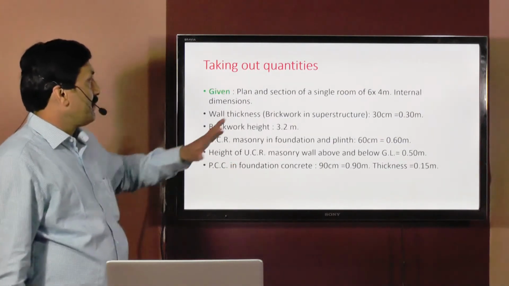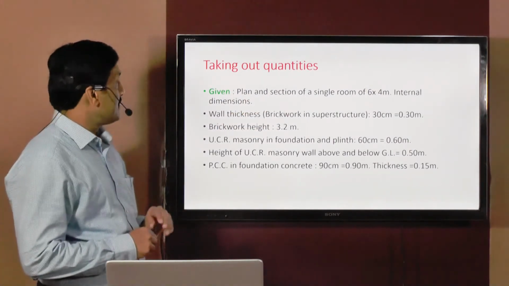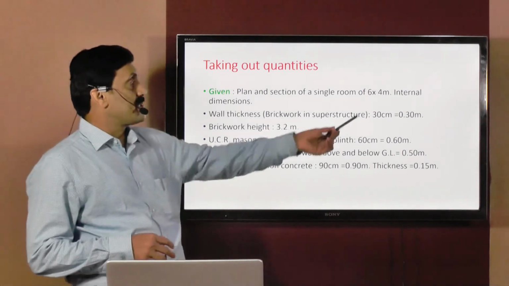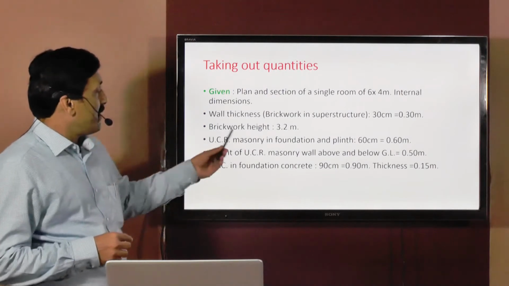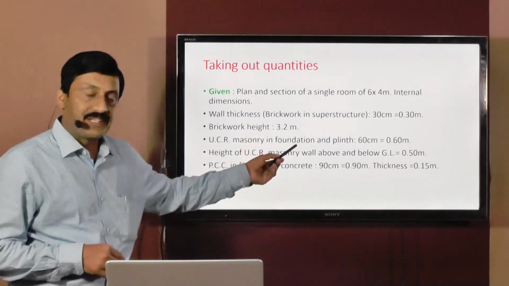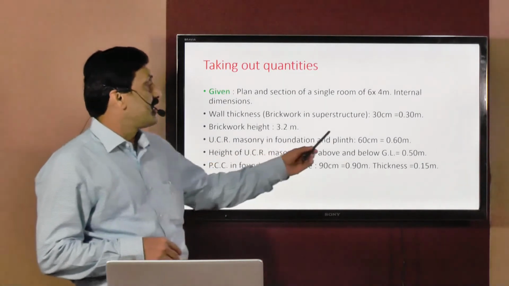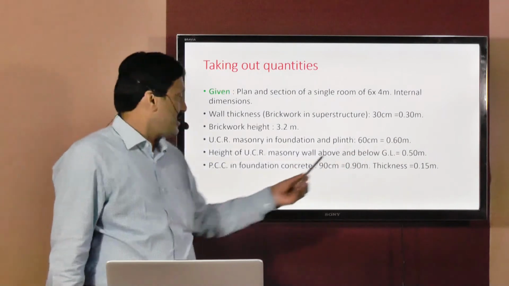So in the given problem, the plan and section of a single room of 6 by 4 meters, internal dimension, has been given. Wall thickness for brickwork in superstructure is 30 centimeters, that is 0.3 meters. Brickwork height, also given in the section elevation, is 3.2 meters. UCR masonry in foundation and plinth, width is equal to 60 centimeters, that means 0.6 meters.